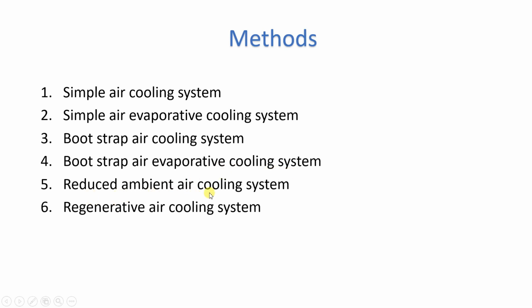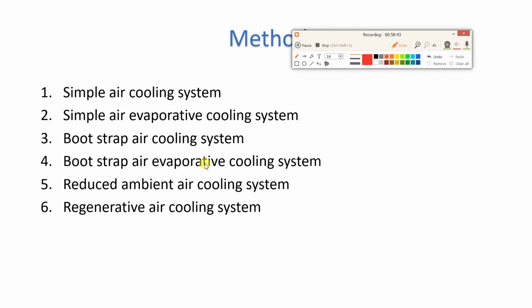Fifth is the reduced ambient air cooling system. And the last one is the regenerative air cooling system. In the next lecture, we will start with the theory of the simple air cooling system, and along with that we will be solving one numerical of the simple air cooling system.